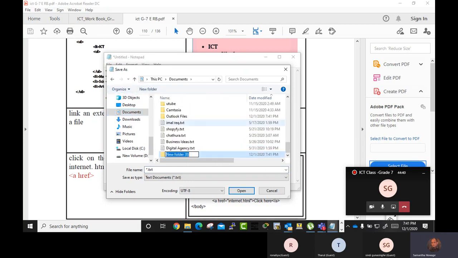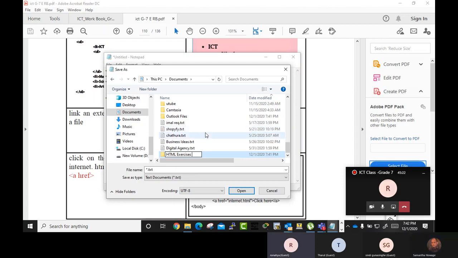We say our HTML exercises. To save it? Yeah, you can save it.